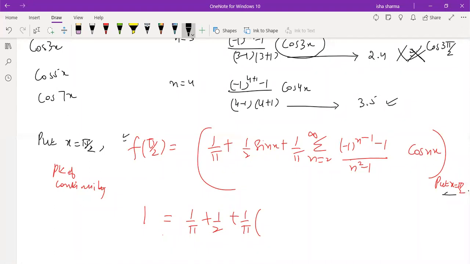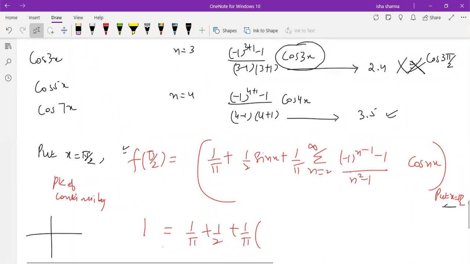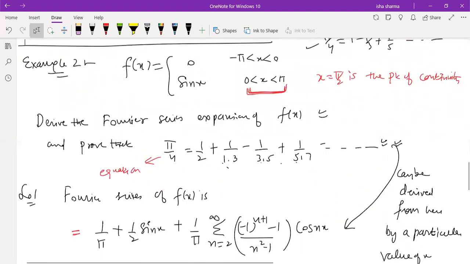But what about the left hand side? On the left hand side, you have to be careful whether pi by 2 is a point of continuity, or a point of discontinuity, or an end point, because depending upon which category it falls in, we'll be accordingly computing the left hand side. You can see the function definition given to you, 0 and sine x.